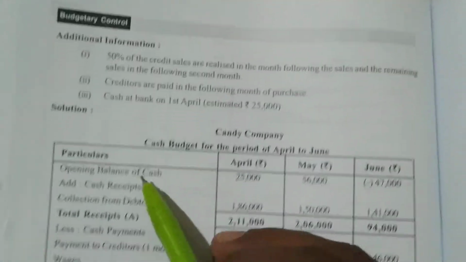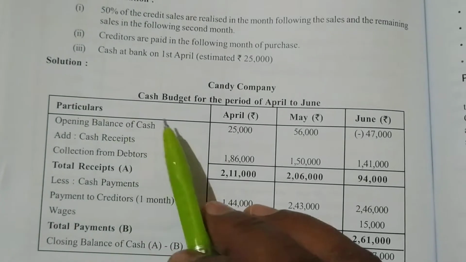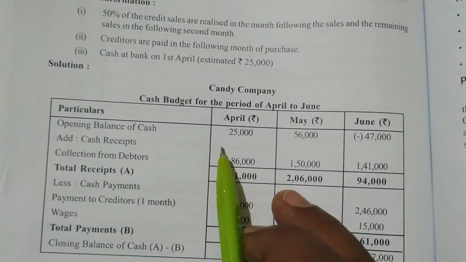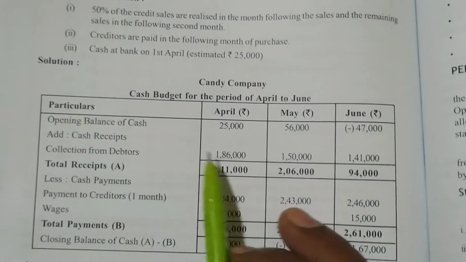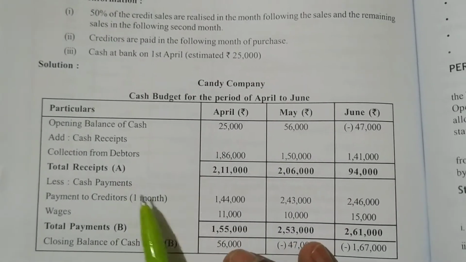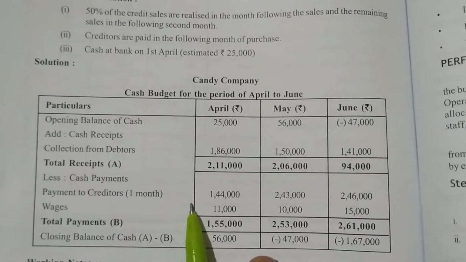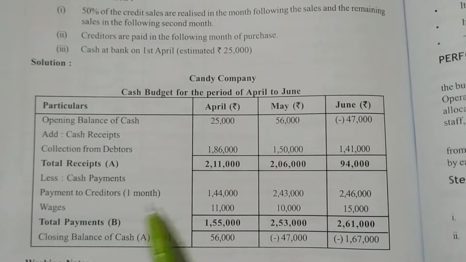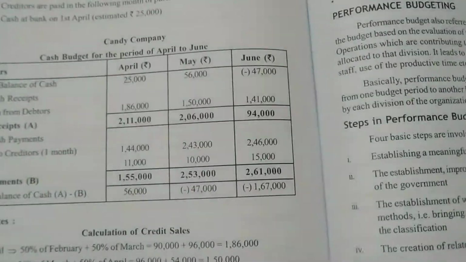Okay, so the first information we have tried is about receipts. Receipts means first we have the opening balance. Cash receipts are not there, even if it is not there you can write nil. Collection from debtors is there, and we write total receipts. Next we make payments: cash payments are not there, payments to creditors we have to write, and wages we can write. So first let us complete the format first.